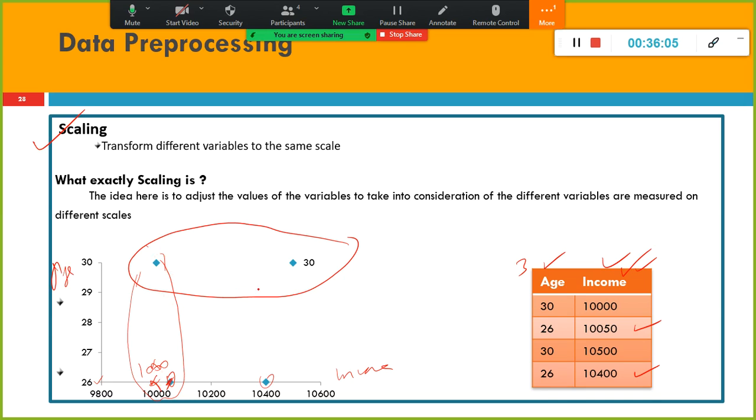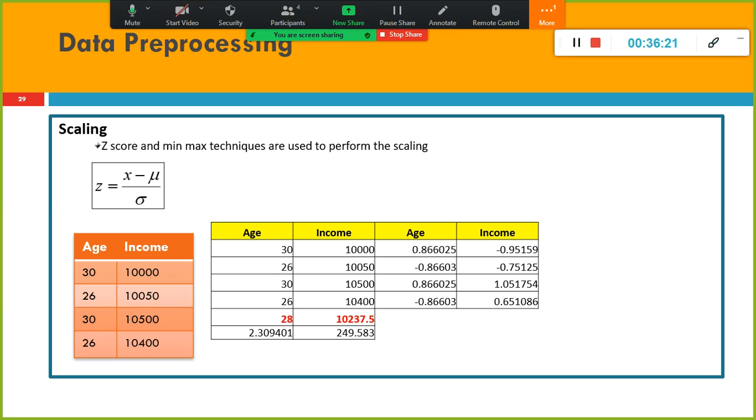But the problem with this one is that you have higher values, a higher number of digits, in one column and a lesser number of digits in the other. So it can cause problems. To overcome that, we do some kind of scaling. So how do we do scaling? We have something like z-score, or the min-max technique is also available.